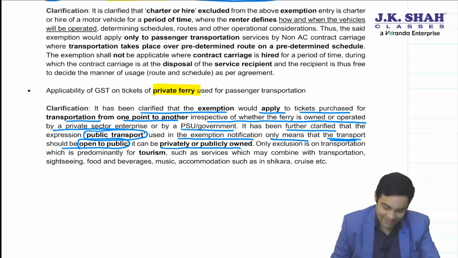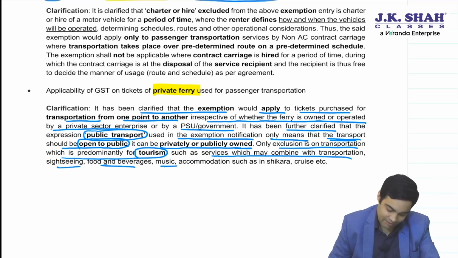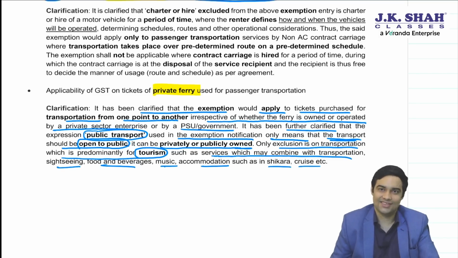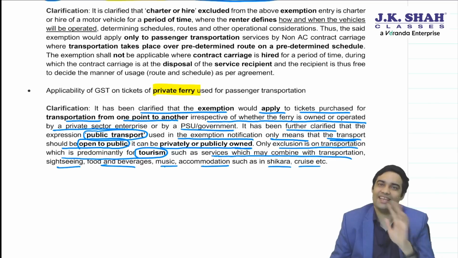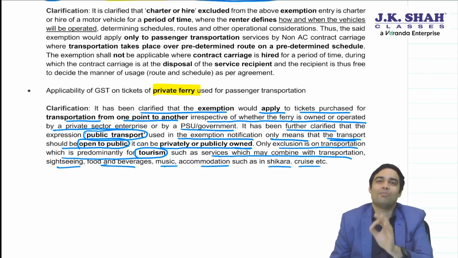It can be privately or publicly owned. The only exclusion is on transportation which is predominantly for tourism, such as services which may combine transportation, sightseeing, food and beverages, music, accommodation, like shikara or cruise. Shikara or cruise are for tourism purposes, so that will be taxable. Otherwise, even a private ferry will enjoy an exemption because it is transportation of passengers in a vessel for public transport.